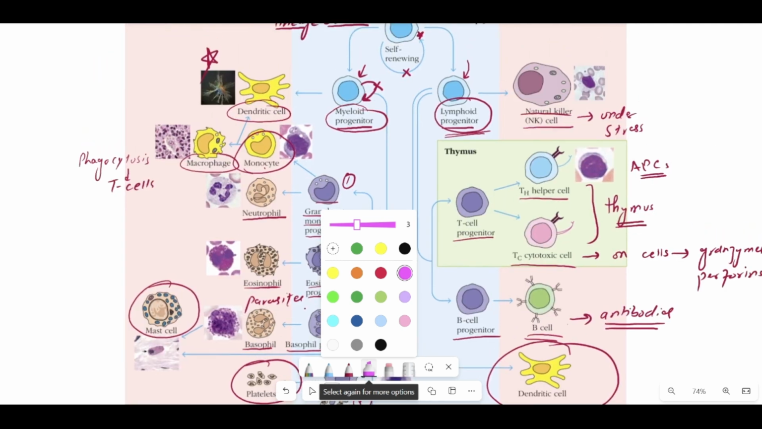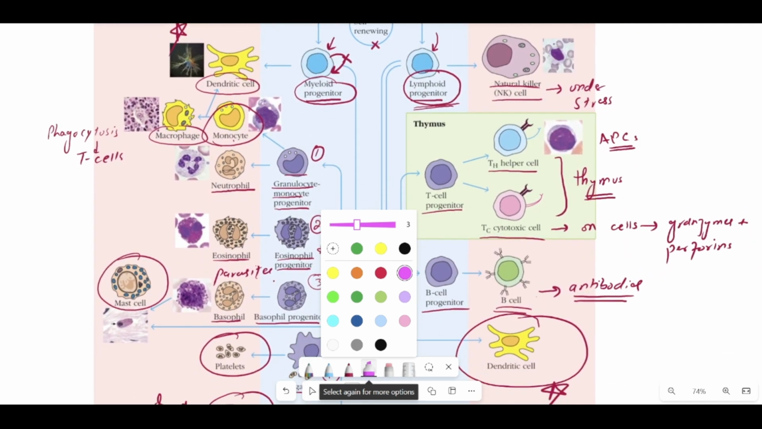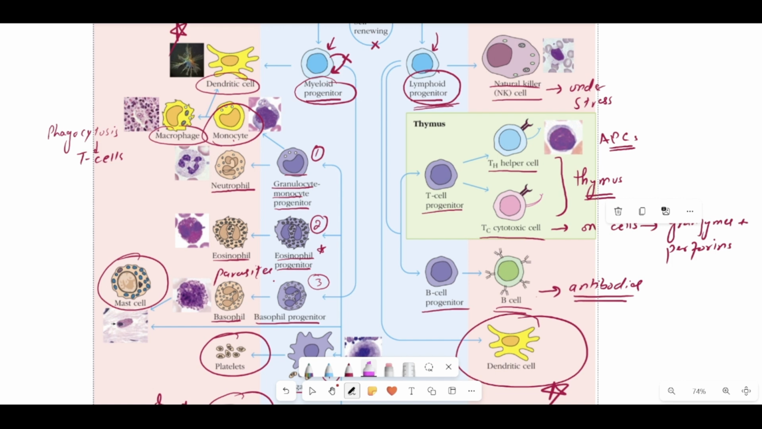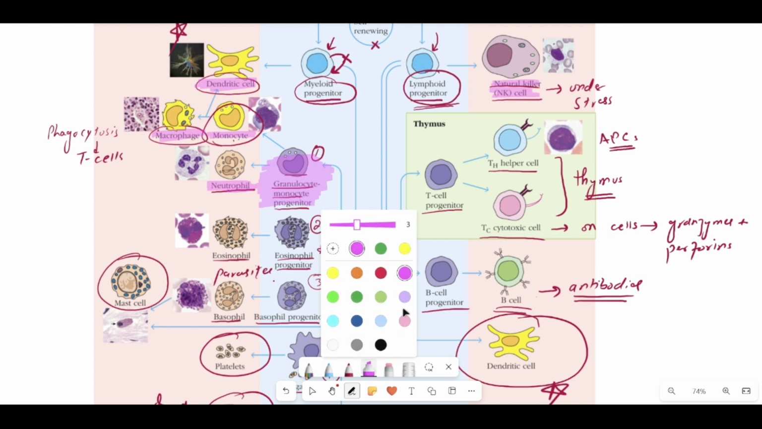Let's take this. The cells which I am highlighting here are all the cells of the myeloid lineage. That is the granulocyte monocyte progenitor cell and all the cells related to this lineage, which are neutrophils, monocytes, macrophages, dendritic cells, and one other category of cell, the natural killer cells. These are all the cells of the myeloid lineage, and they play a very important role in the innate immune responses.